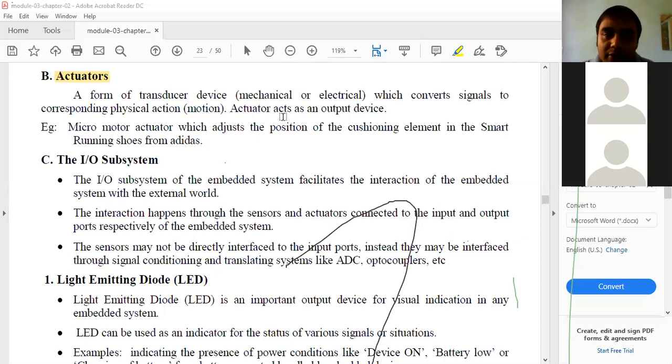An actuator acts as an output device. Remember, it acts as an output device. The sensors are usually connected to the input port or the input devices, and the actuators are always connected to the output device.